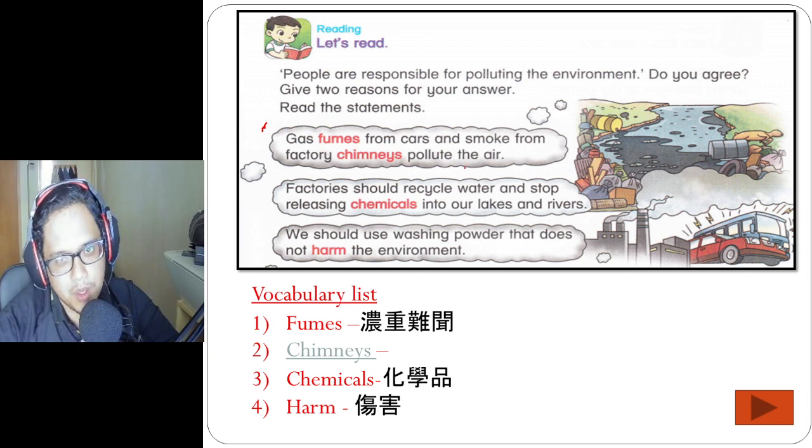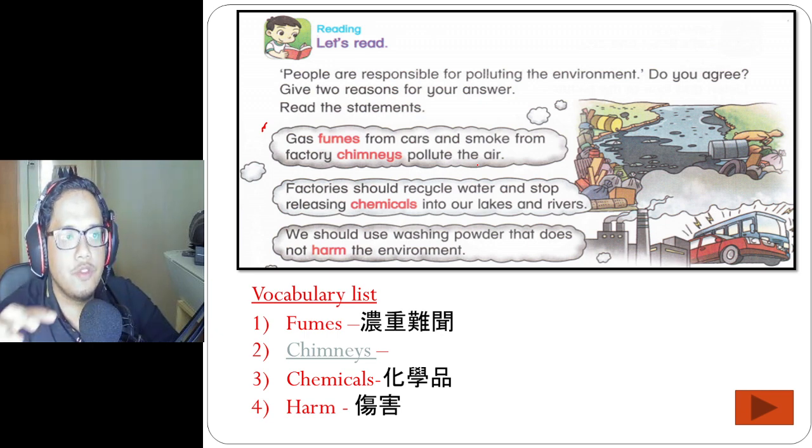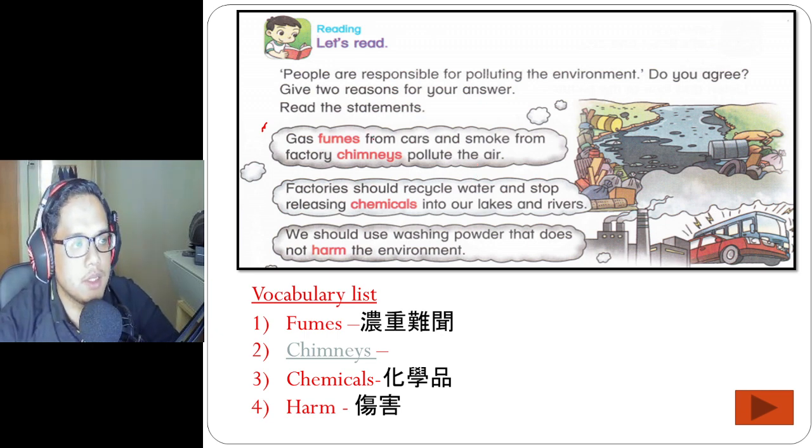We will do it one more time. Gas fumes from cars and smoke from factory chimneys pollute the air.